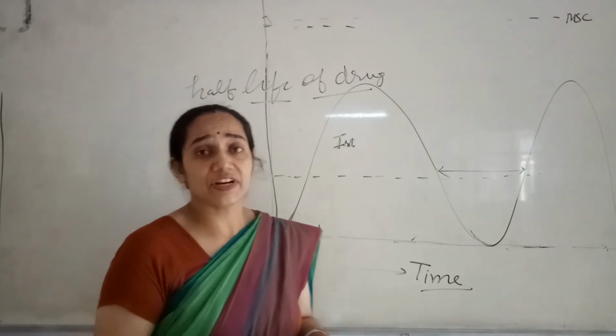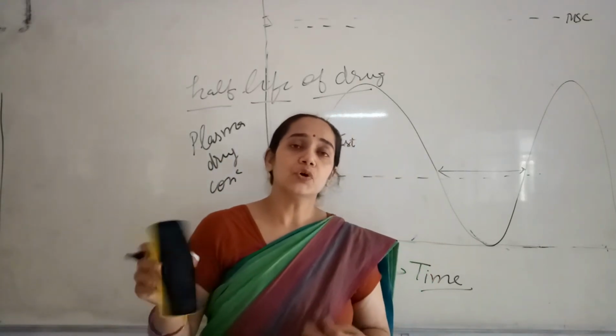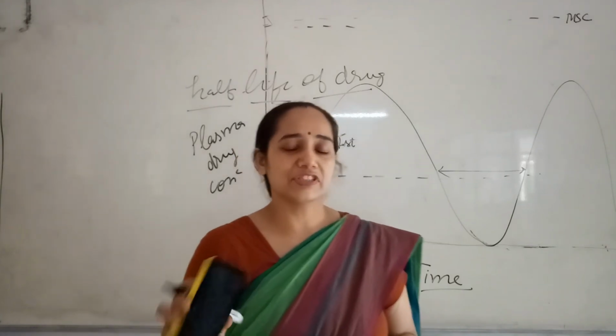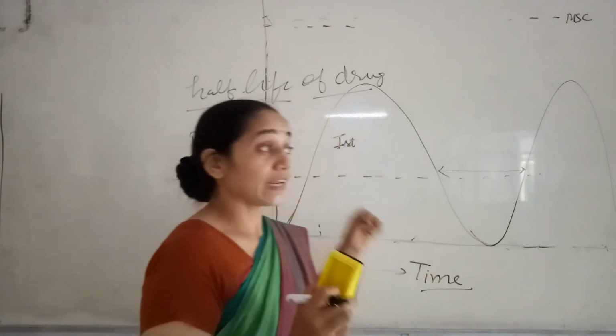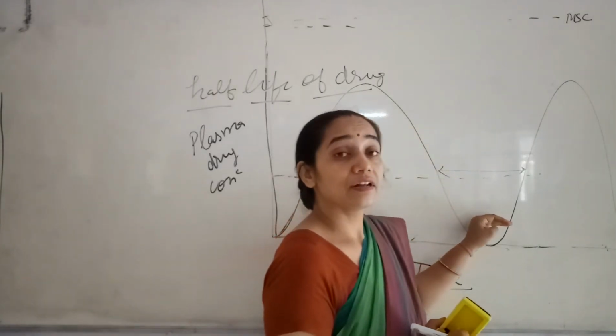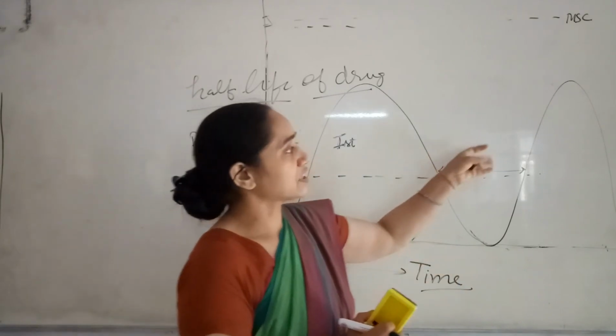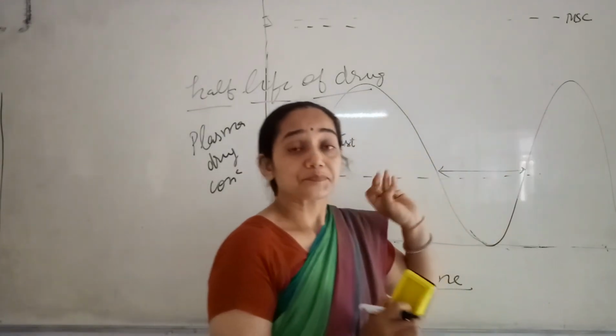Under severe conditions the patient will take it, but when we feel relaxed, we will try to omit the dose. Once upon a time I can miss the dose, but it is not a good thing, because plasma concentration will reduce and the therapeutic effect will be lost and the person will again suffer.